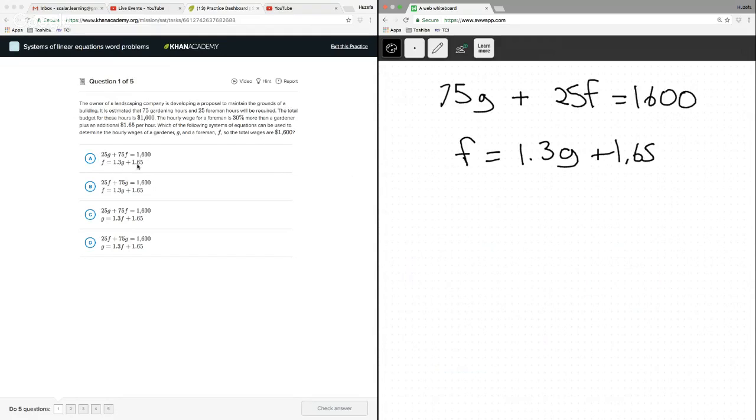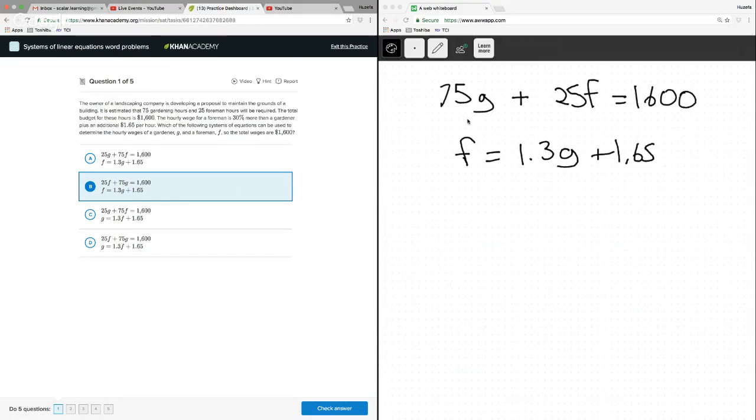So let's look here. It's A, actually. But it's out of order, but let's go through the ones and see why the other ones are wrong. This one, they flipped. The top equation's right. The bottom one is, I'm sorry. No, A is wrong, because they flipped. See how it's 25 times F, 75 times G, and they flipped it. So A is incorrect.